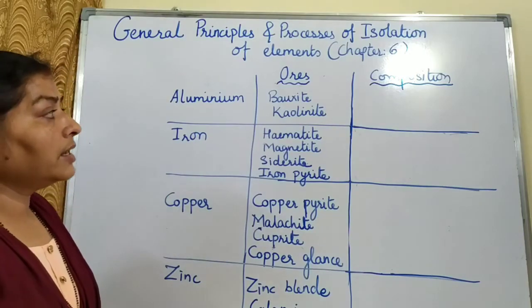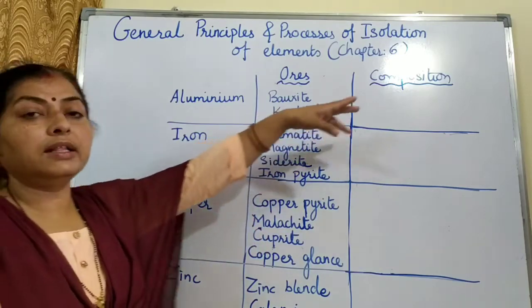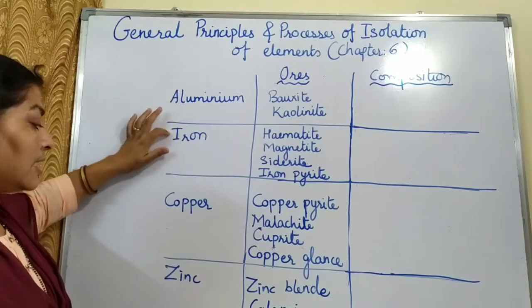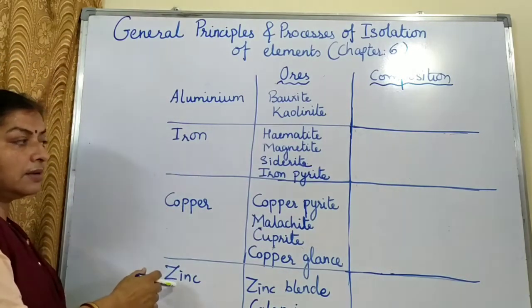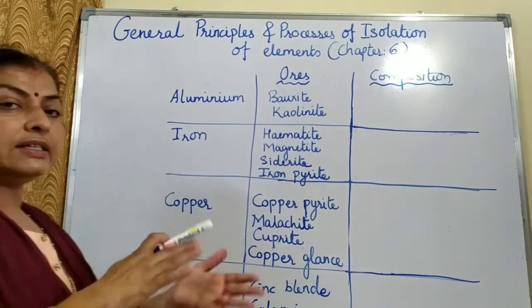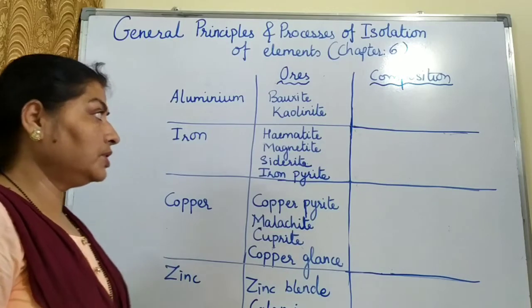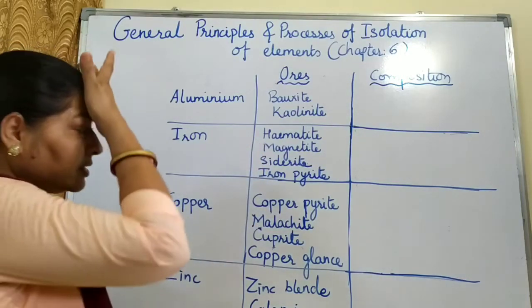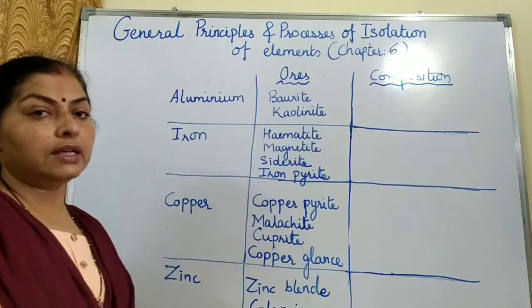Okay. So then we have to see the important ores of these metals and their composition. Aluminium we will take at the last, and we will start with iron, copper and zinc. Why start with iron, copper and zinc? Because in their names we will see some similarities, some differences, and how to remember the composition. The first one is iron, and iron has hematite, magnetite, siderite and iron pyrite. Like this, 4 ores are there.